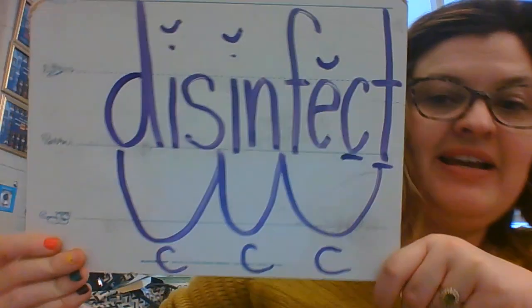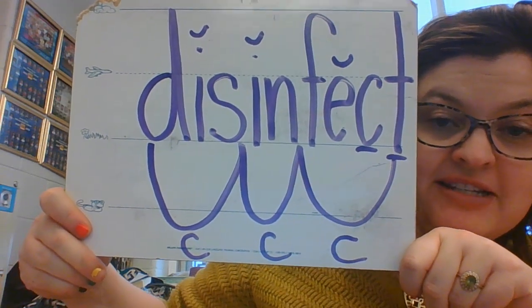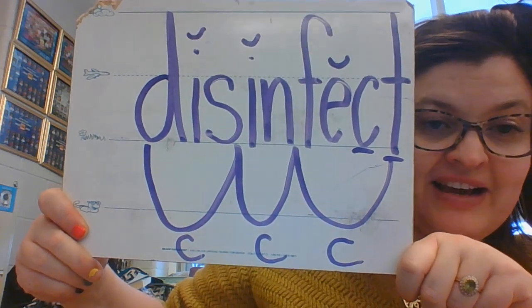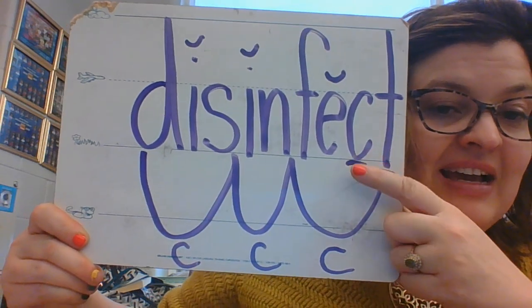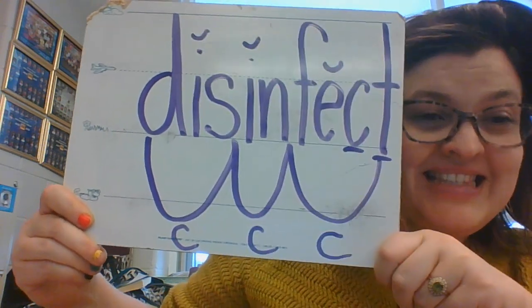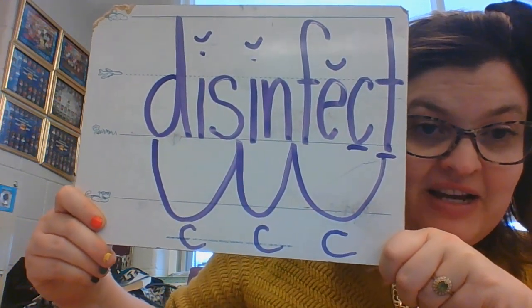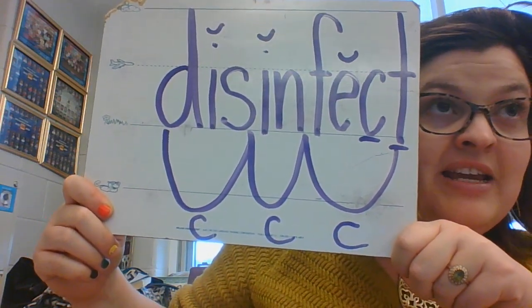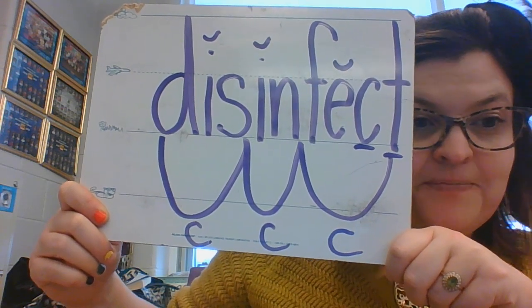All right, the next word is disinfect. I had to disinfect the desks today. Disinfect. All right, here we go. We have dis, which is a closed syllable prefix. Then we have in, which is a closed syllable. And then we have fect. Now listen carefully. Kt, kt. The CT blend is really hard to hear sometimes. I know sometimes it sounds like a KT, but at the end of the word here, it's going to be a CT. That's a closed syllable.